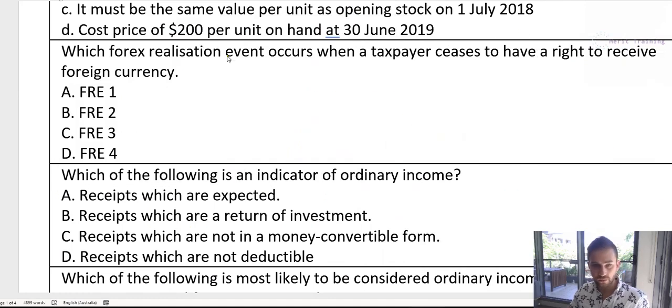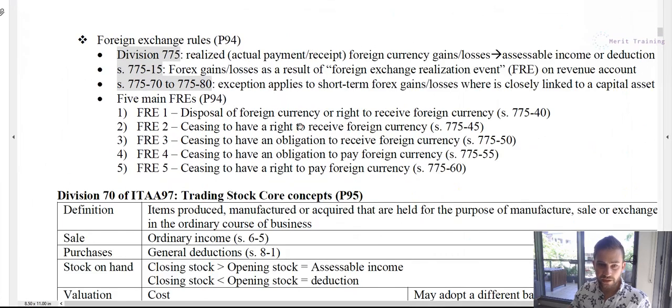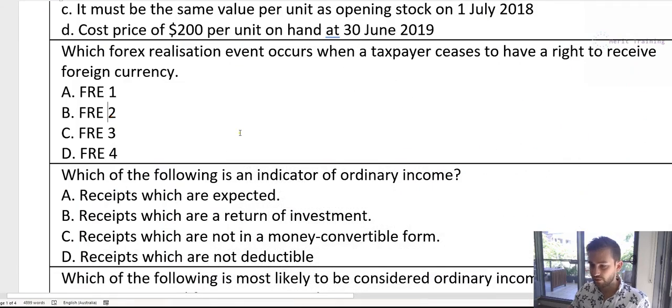In this case, we want to know which forex realization event occurs when a taxpayer ceases to have a right to receive foreign currency. So ceases to have a right to receive foreign currency. Let's see where we can find this one. Ceases to have a right to receive foreign currency. So clearly the answer is FRE 2. So the answer is B for that one. Fairly straightforward.